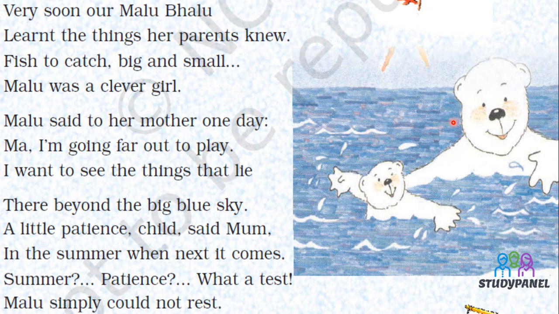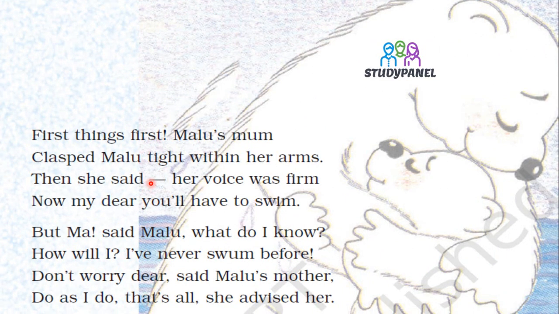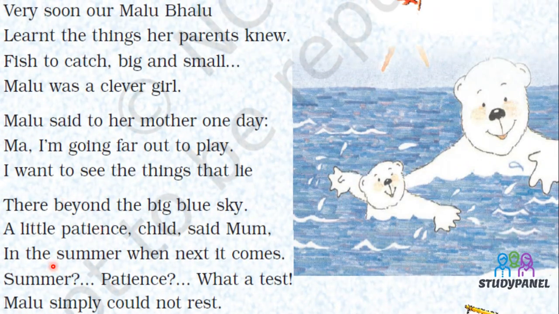But what her mother said to Malu was that you will go there in summer, you should have a patience. You should have a patience, and next summer I will allow you to go there. But Malu was a child. She couldn't understand the summer patience.